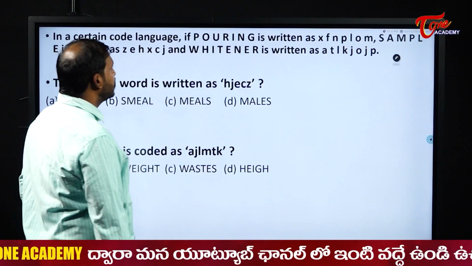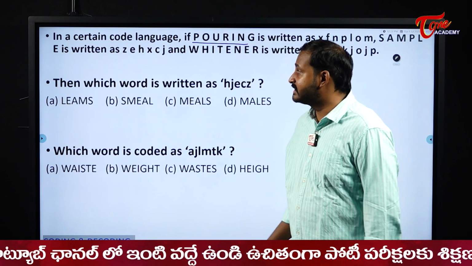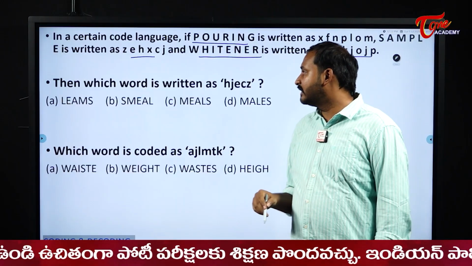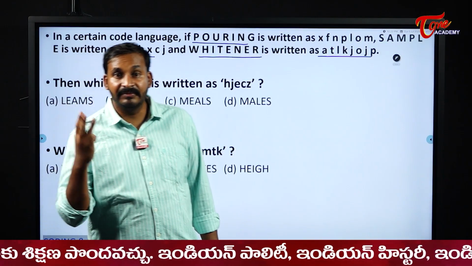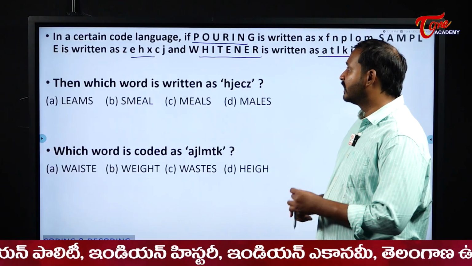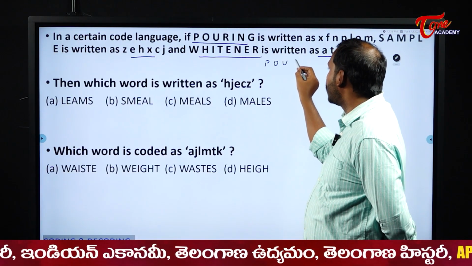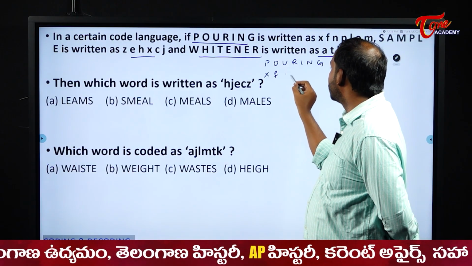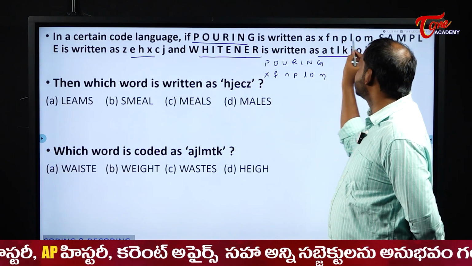Now please see this one. In a certain code language, pouring is written something like this, and then next sample is written as something like this, and whitener is written as something like this. And they are asking us this one. Now see here students, what type of coding is this one? They given me 3 words and 3 codes. These are what? Direct coding. Let us have a look whether it is a direct coding or not. First of all, pouring, right? POURING. It is coded as what? XFNPLOM. This is I and this is L students.